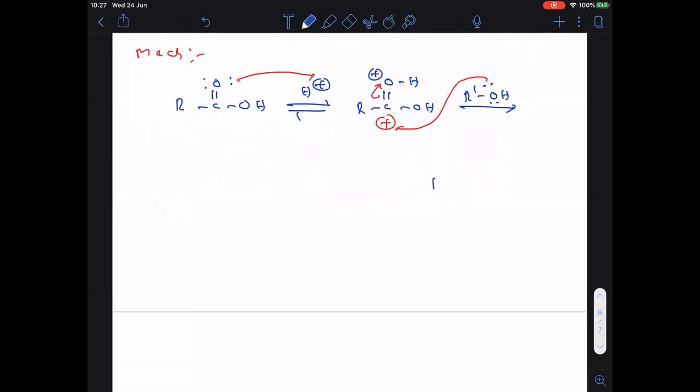Clear? Then RCOH, and here oxygen got the positive charge because it lost an electron pair. Hope you are able to understand this one.